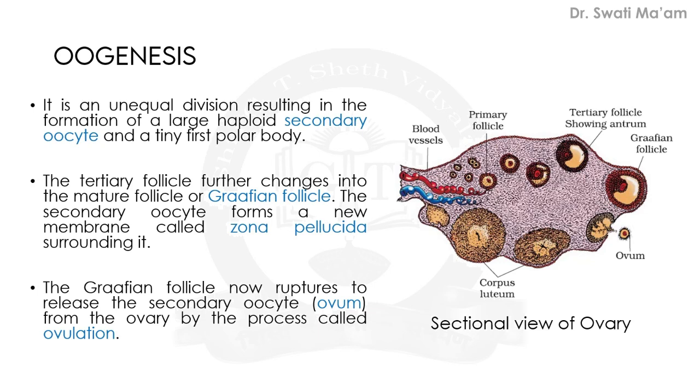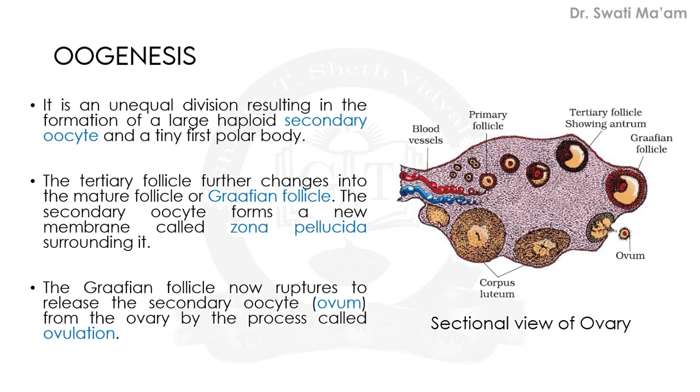So this structure is known as Graafian follicle. This one is antrum. Okay. Now the secondary oocyte forms a new membrane called zona pellucida, which surrounds it. So we are talking about this.